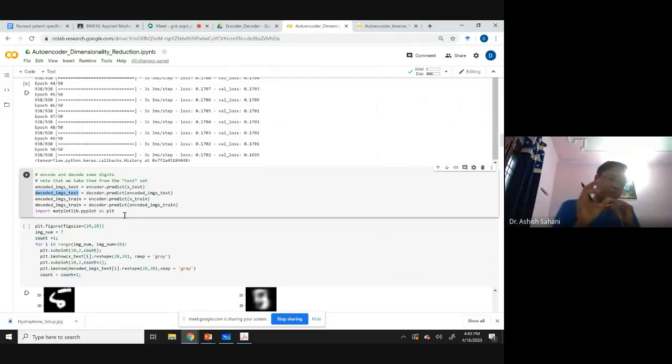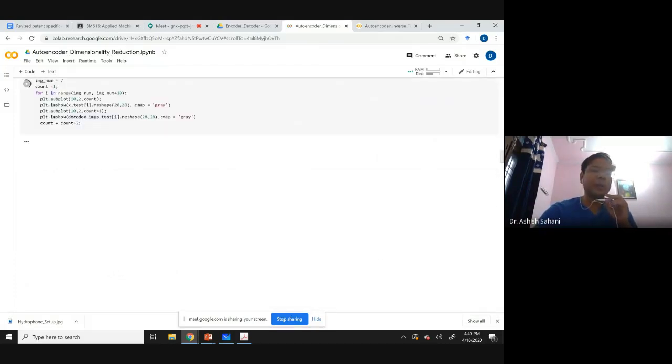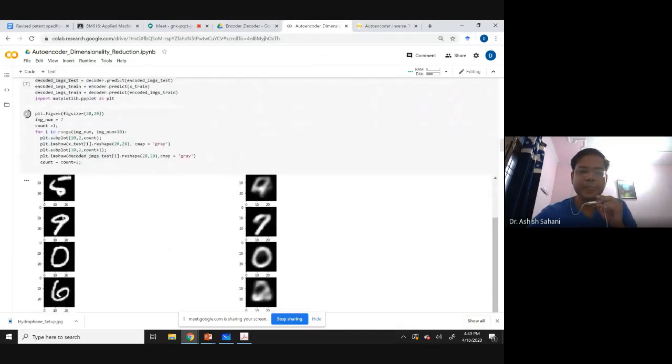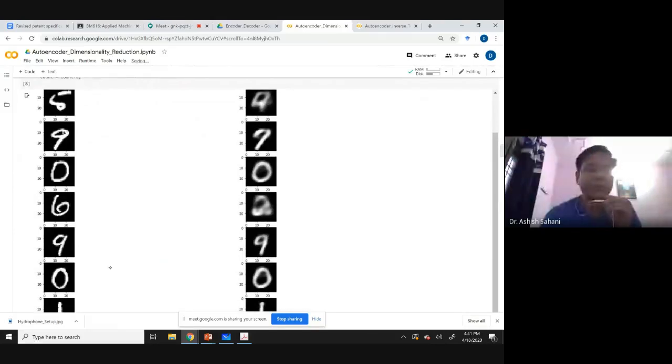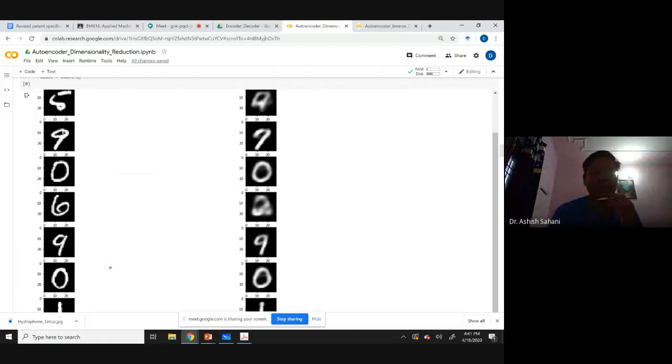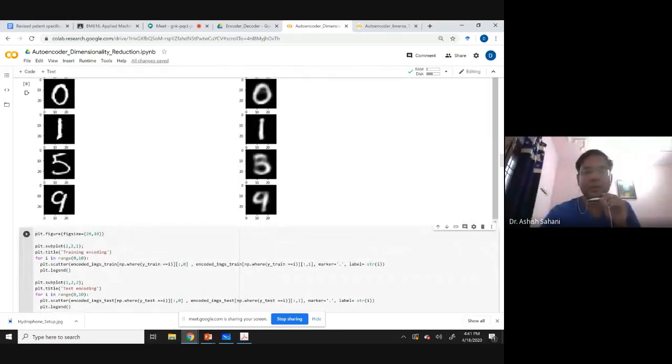Like that is, we have created images out of just 4 data points, and after that we want to plot that and see how those images look. So you see, this is the original image 5 of 5. You see it is not looking great, but you look for other things like 9 looks almost like 9, although this 9 has been created just out of 4 data points. 0 looks perfectly like 0. 6 again, there is little confusion. 9 is okay, 0 is okay, 1 is okay, 5 is okay. Sorry, 5 is not great, but not bad also.